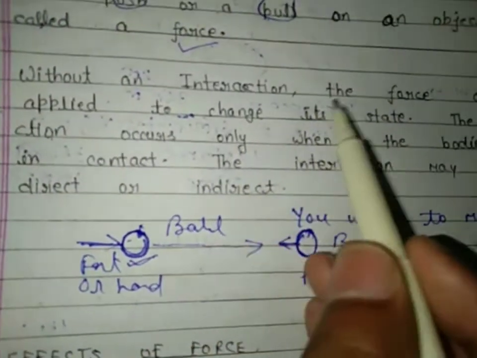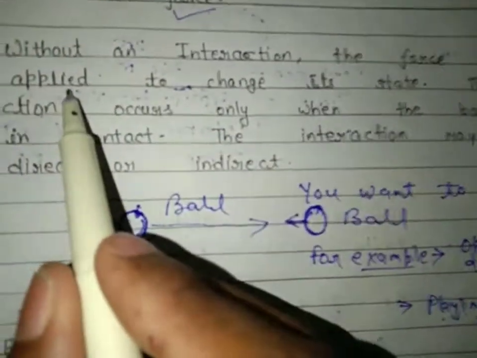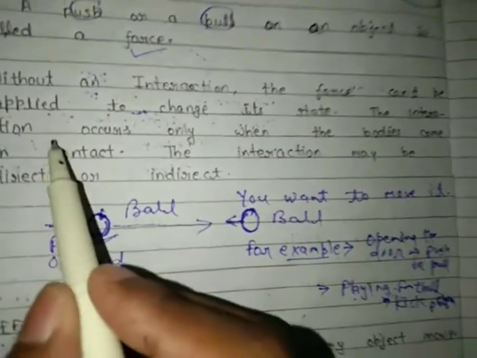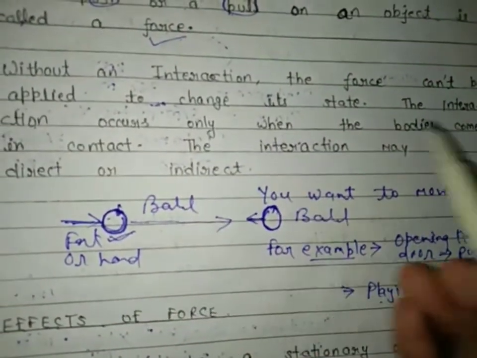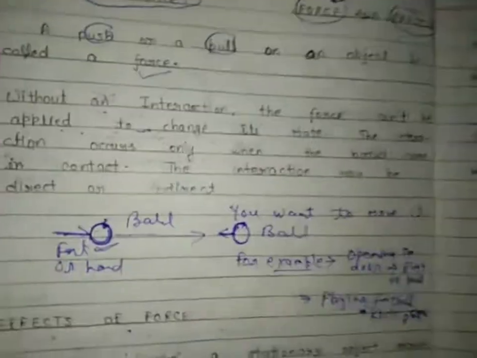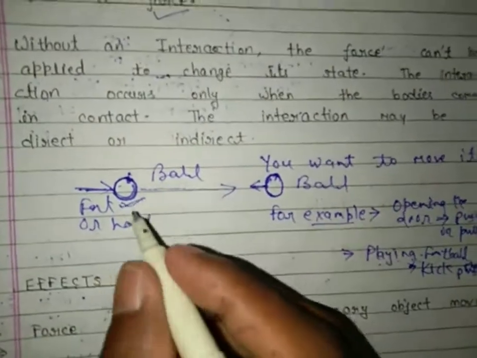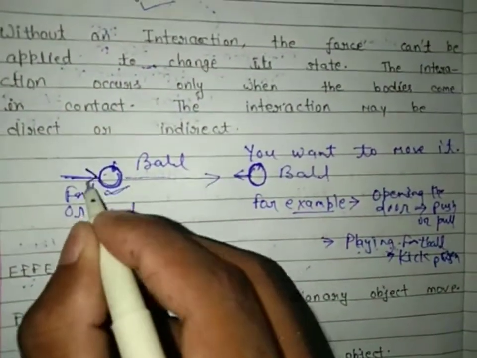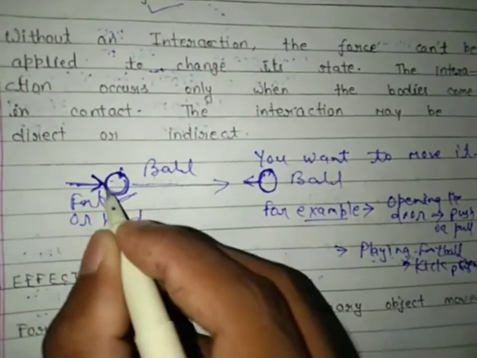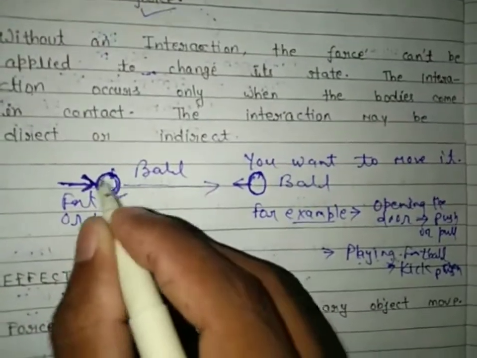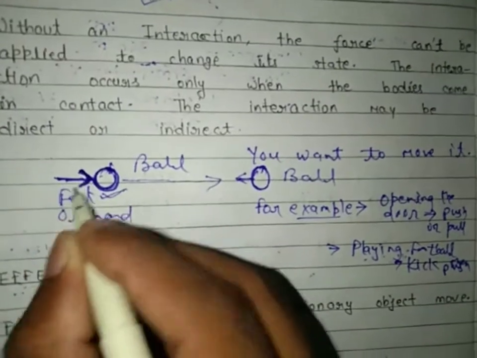Without an interaction, the force can't be applied to change its state. The interaction occurs only when the bodies come in contact. The interaction may be direct or indirect. So pay attention guys here. We have to make a contact between the ball and our foot to apply that force.